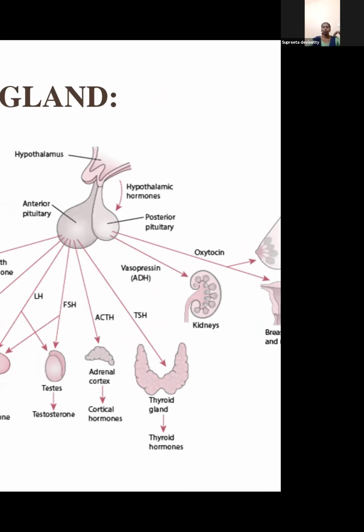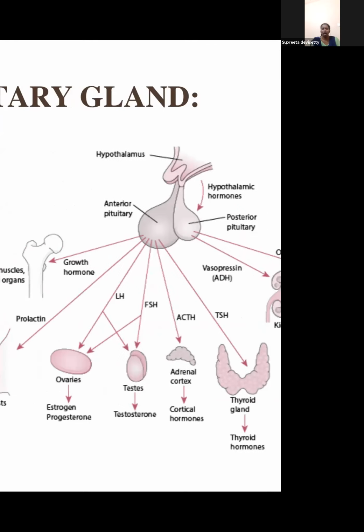Thyroid stimulating hormone, released by the anterior pituitary, acts on the thyroid gland. And so this completes the 6 hormones. Just go through this. Growth hormone has an impact on the bones. Prolactin has an impact on the mammary gland. Luteinizing hormone has an impact on ovaries and testes. Follicle stimulating hormone has an impact on ovaries and testes.